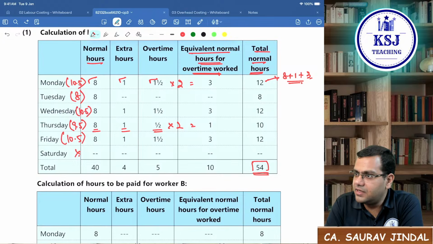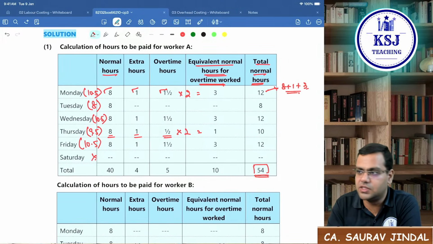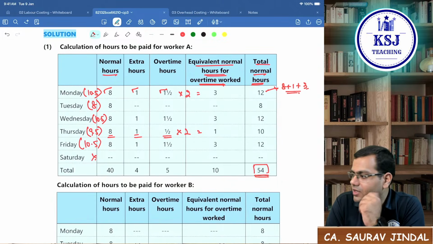Is this part clear? Is the A part, worker A, clear? Please let me know about worker A first. The extra hours and all are cleared. Then I'll move to worker B.